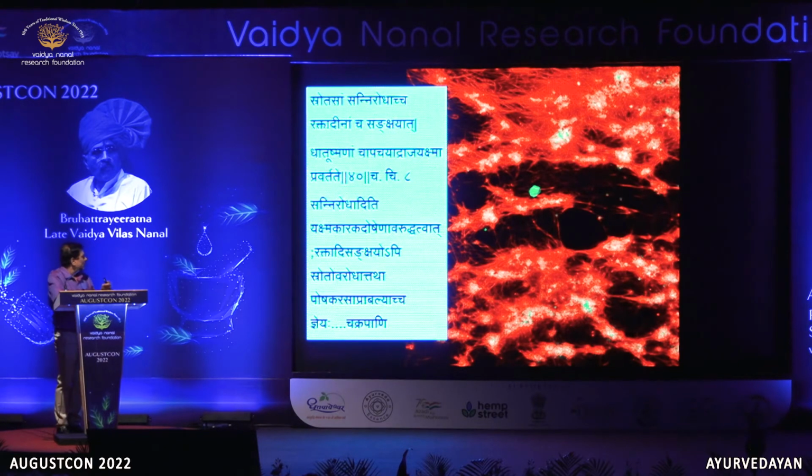And how does this Srotorodha take place? They have told that Yakshma Karaka Doshena Avaruddhatvat. So these doshas block the Srotas, and that's why nutrients are not available to the further dhatus, and then ultimately Rajakshma is produced.